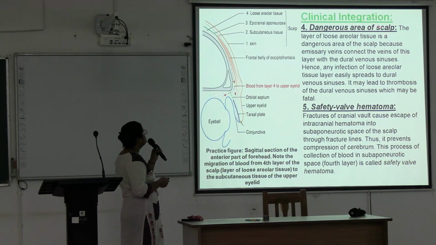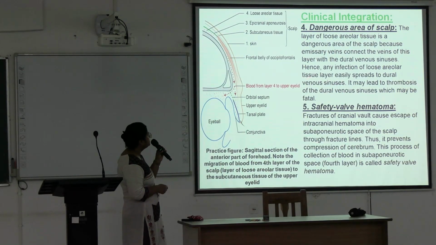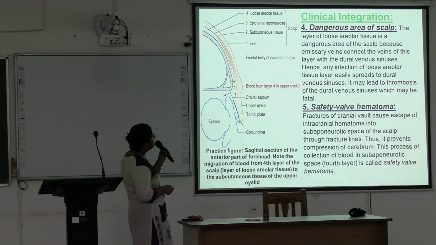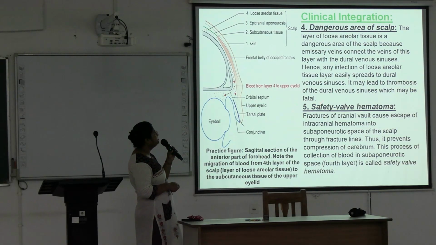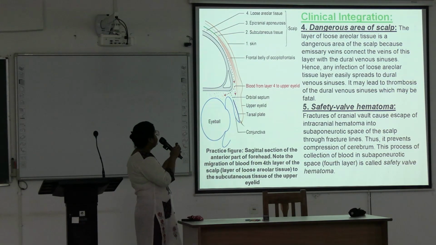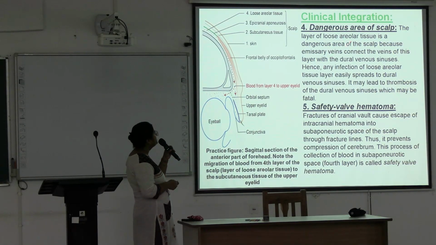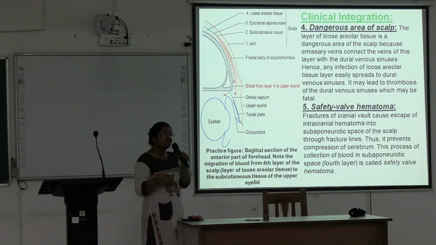Next is the dangerous area of the scalp. The layer of loose areolar tissue is the dangerous area of the scalp because emissary veins connect the veins of this layer with the dural venous sinuses. Hence, any infection of the loose areolar tissue layer easily spreads to the dural venous sinuses, and it may lead to thrombosis of the dural venous sinuses, which may be fatal. This is very frequently asked. So the loose connective tissue layer is the dangerous area of the scalp. It is very frequently given as a short note or part of the long question.